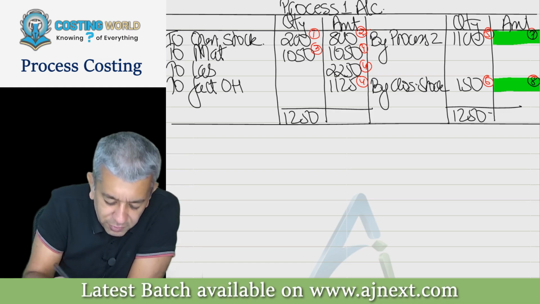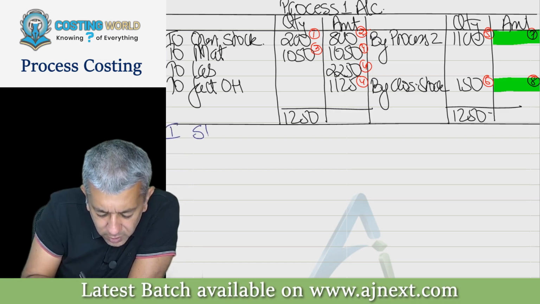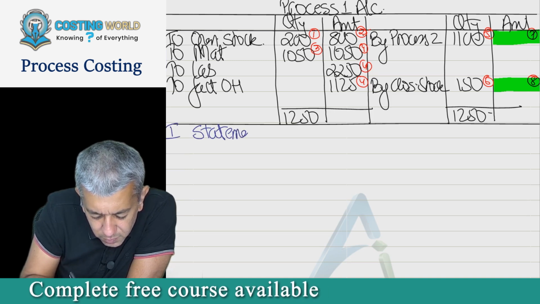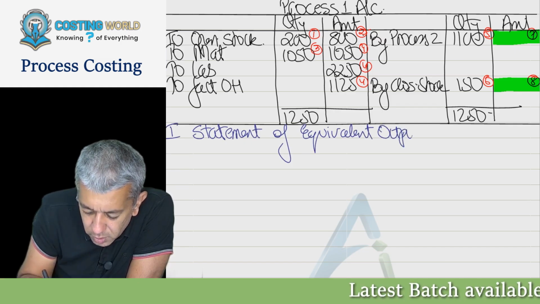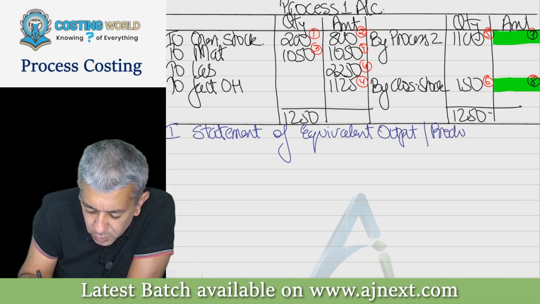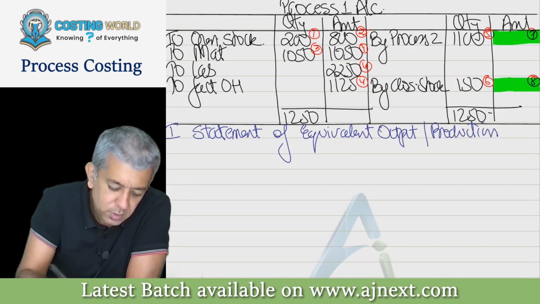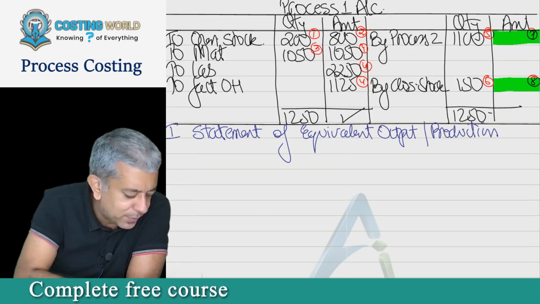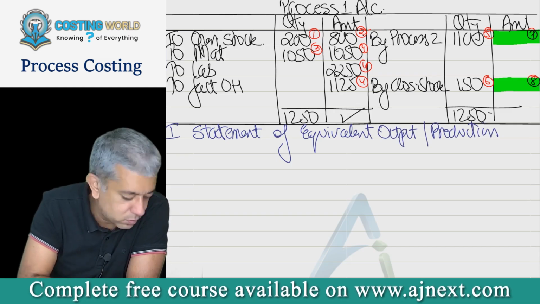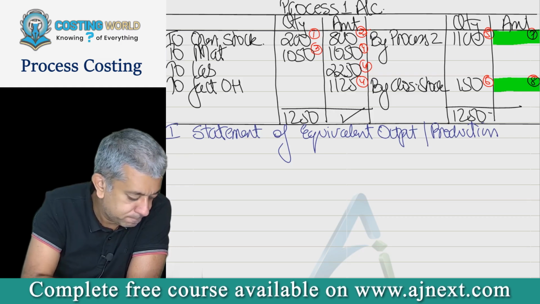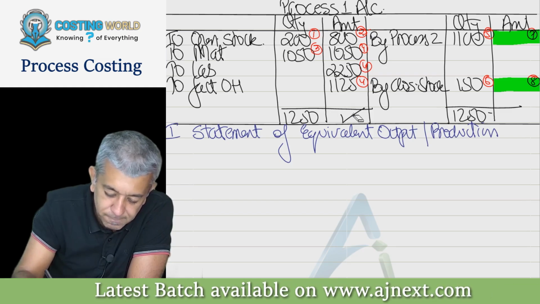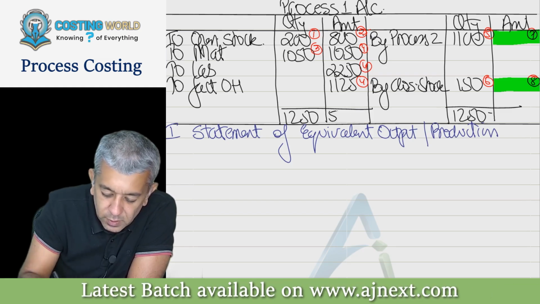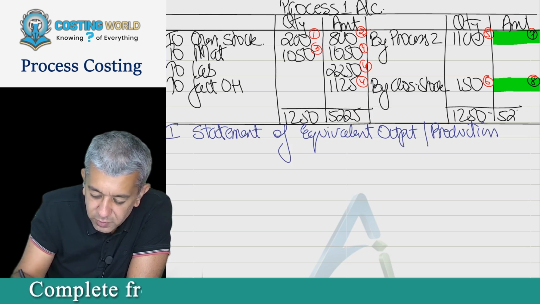You will write down over here first, or your Roman number 1, you can write down statement of equivalent output or statement of equivalent production. If you want, you can total up the debit side of the cost and put it on the credit side also. 5225.